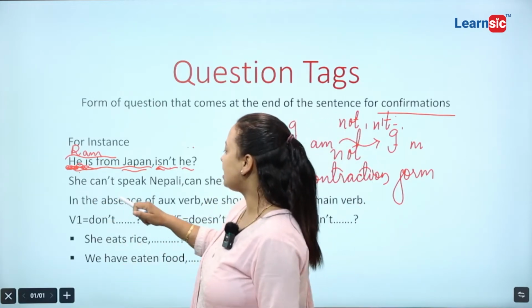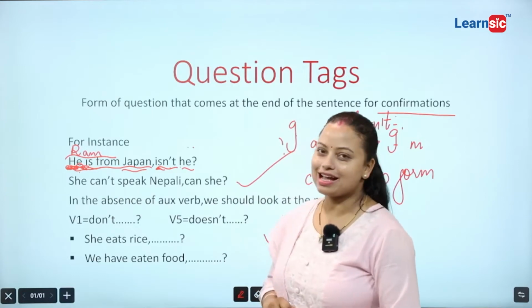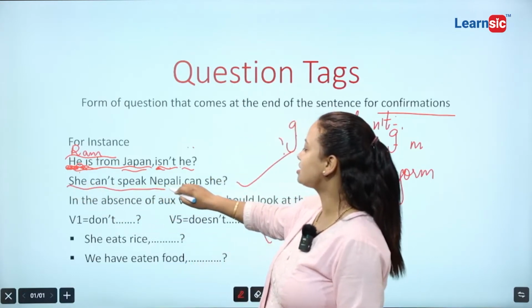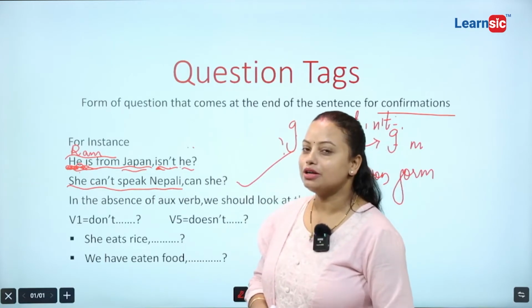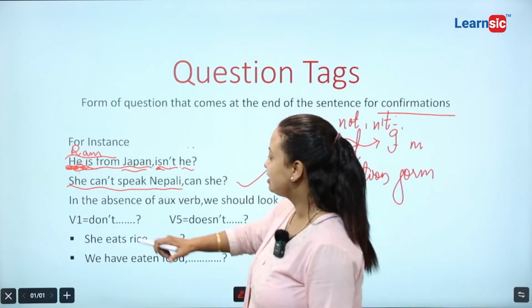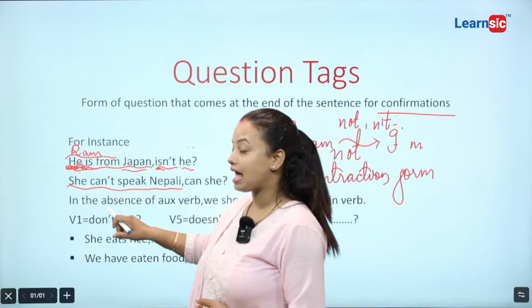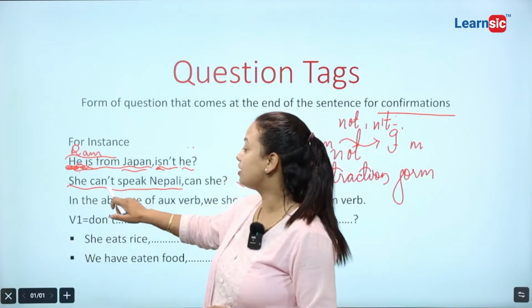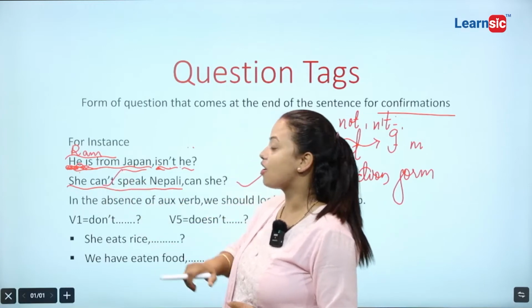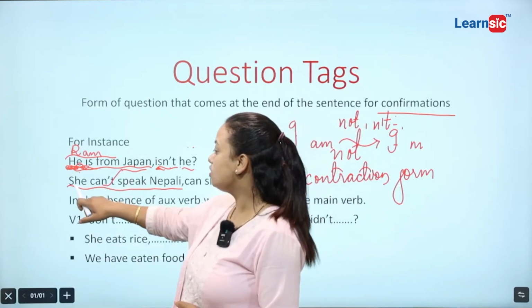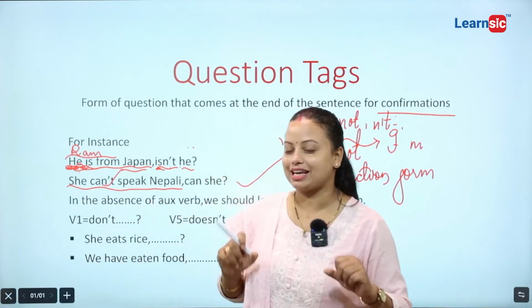So, she can't speak Nepali. Now, the very first thing you have to notice is that the sentence is in negative form, because I hope you have already seen this 'not' here, the contraction form of 'not'. So, the question is in negative form.